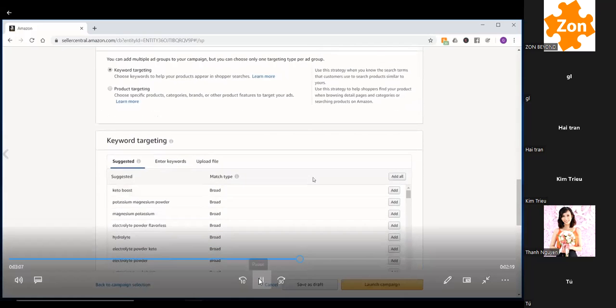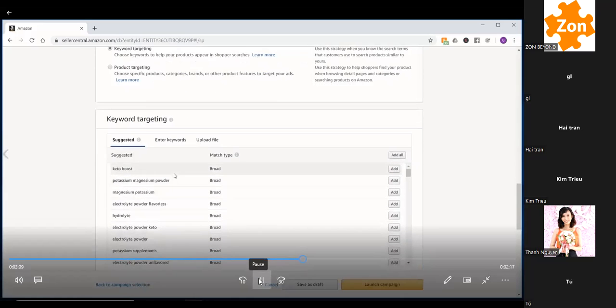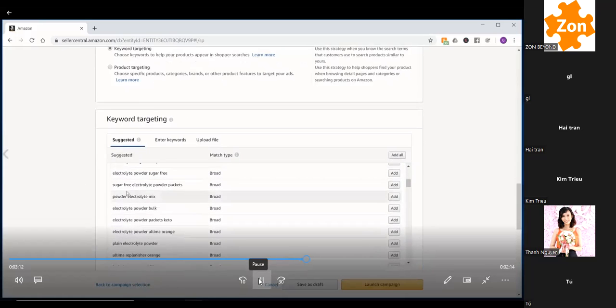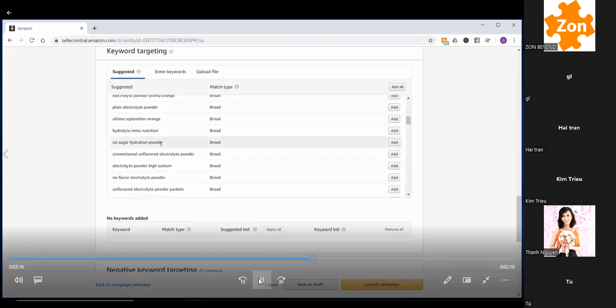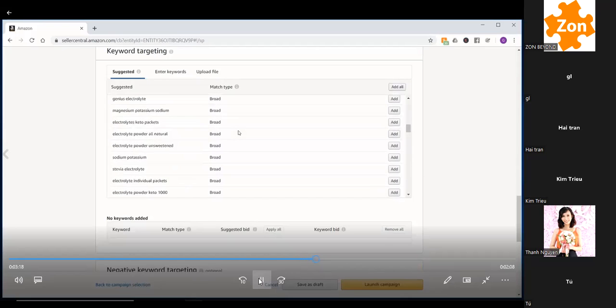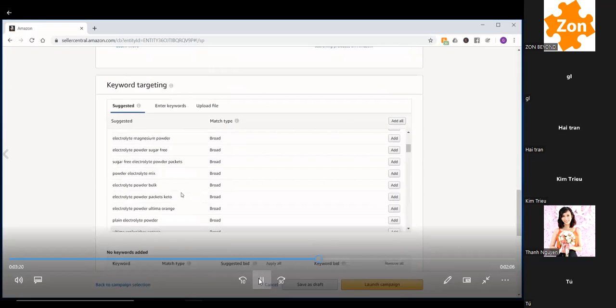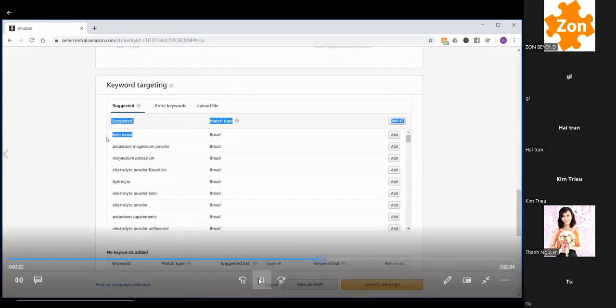Go to the suggested, and you can start adding them. And here, they're all broad match types. You could add, again, 10, 15 at a time as broad, or you can change the match type. Once you add them, you can't change the match type, but all you can do is just copy here.